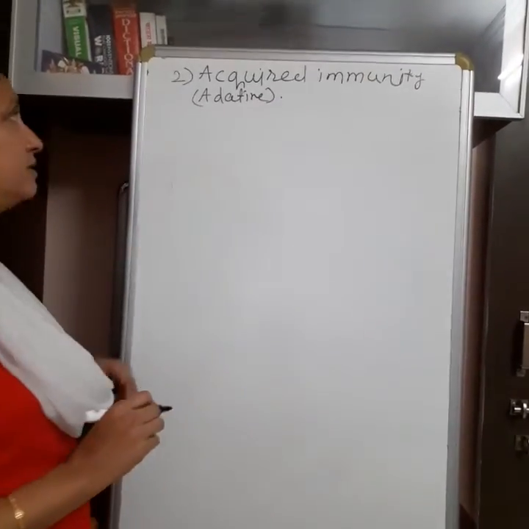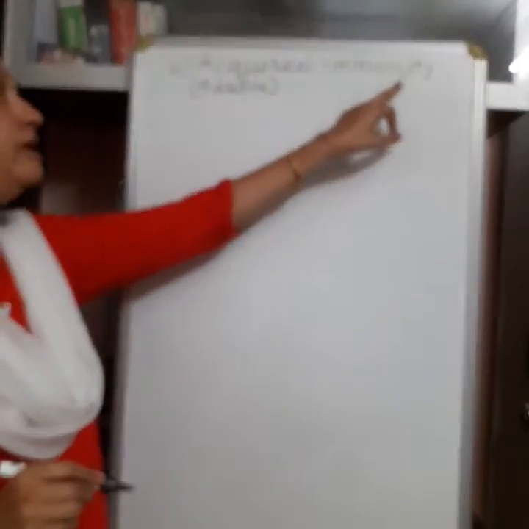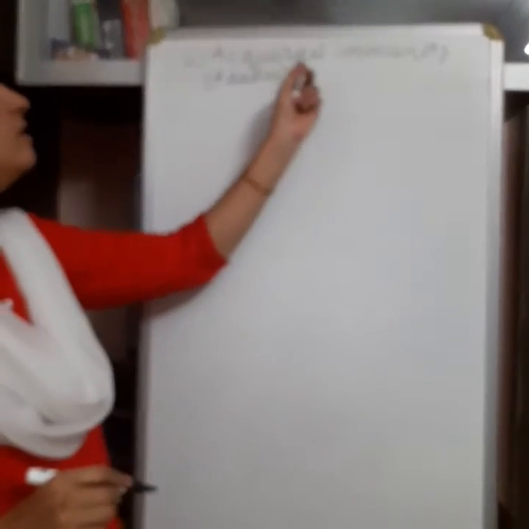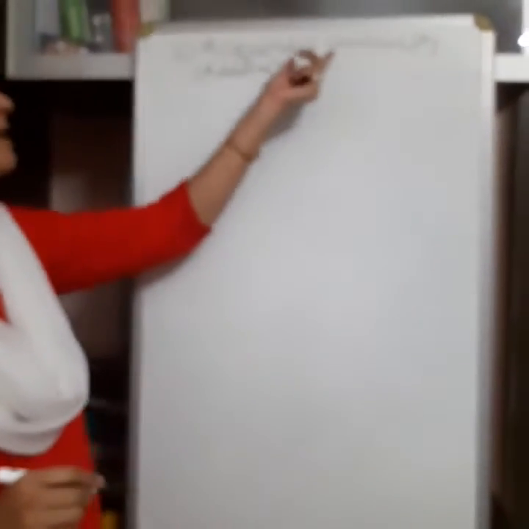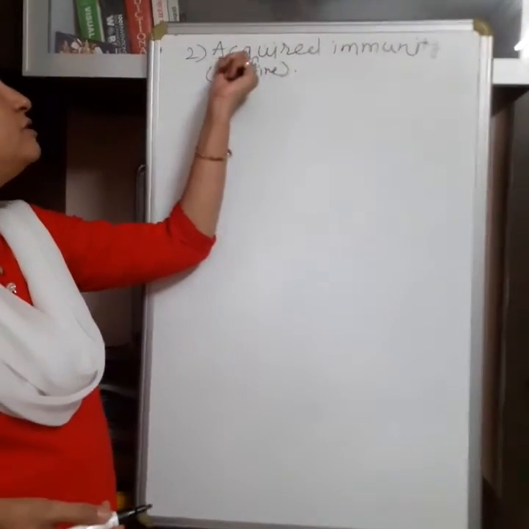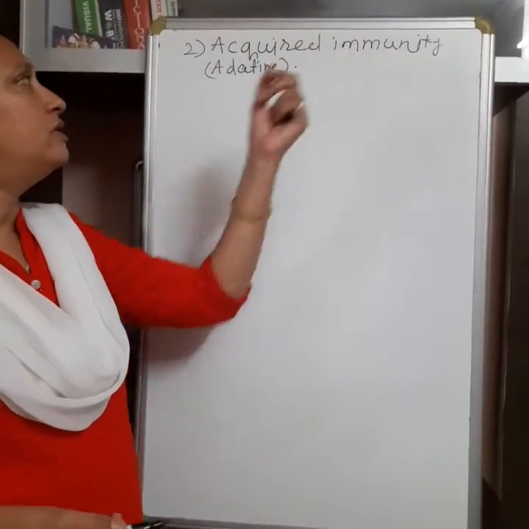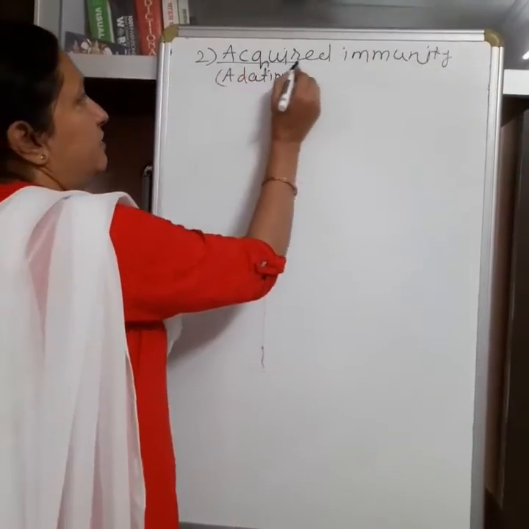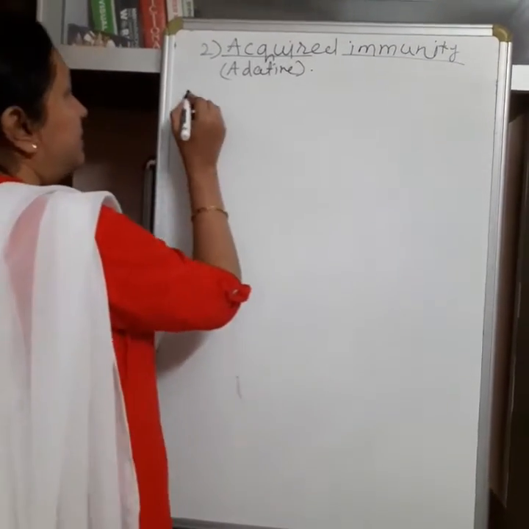This is the second type of immunity. It is developed in the lifetime, so it is called acquired immunity, means it is developed after the exposure of some pathogen, and this immunity also remains active in life. Now see here some characteristic features of acquired immunity.